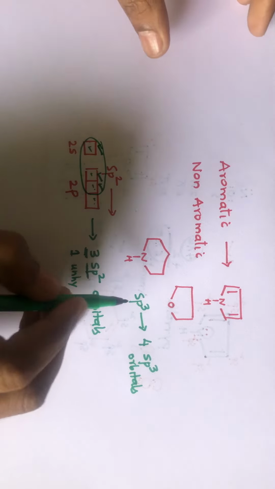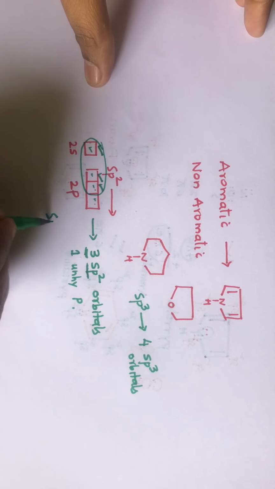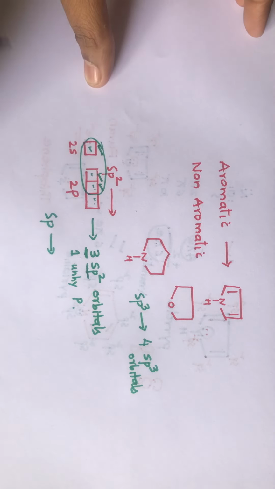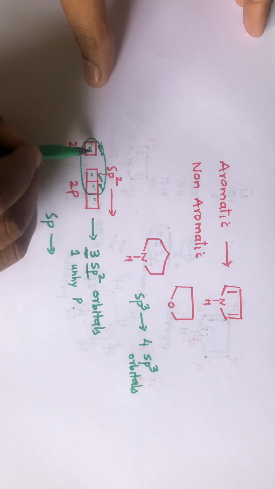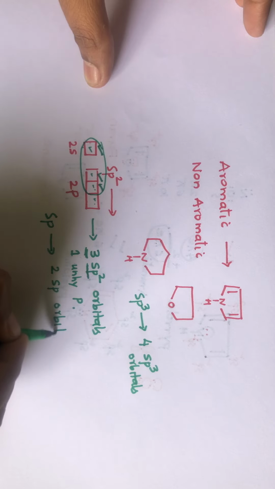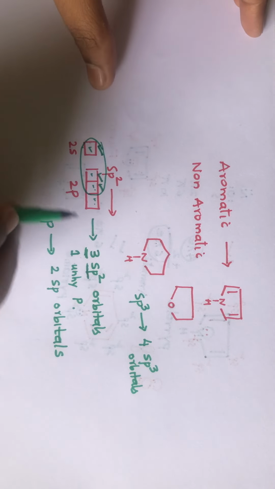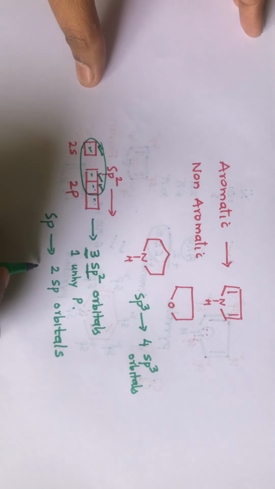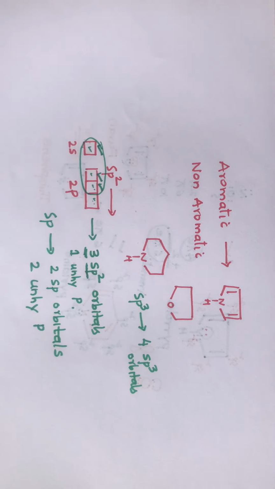If the hybridization is sp, then one s and one p will combine, and you get two sp orbitals and two unhybrid p orbitals. This is the basic thing, guys.